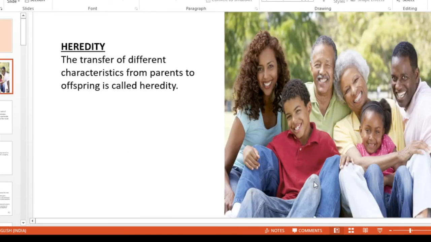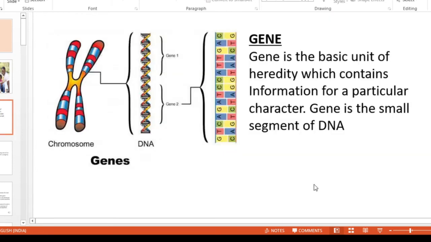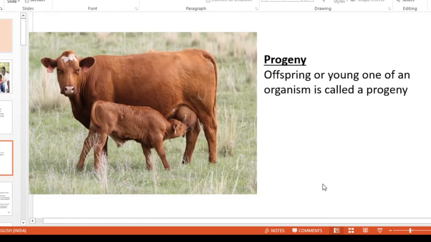Now let us see many terms in this chapter. First of all, heredity. Heredity is the transfer of different characteristics from parents to offspring. In this photograph, you can see many similar features in the family members. Next important term is gene. Gene is the basic unit of heredity which contains information for a particular character. Gene is the small segment of DNA. Here you can see gene 1 and gene 2. Next term is progeny. Progeny is the offspring or young one of an organism.